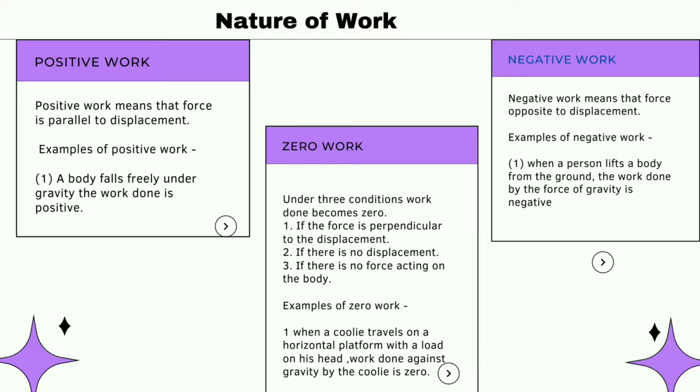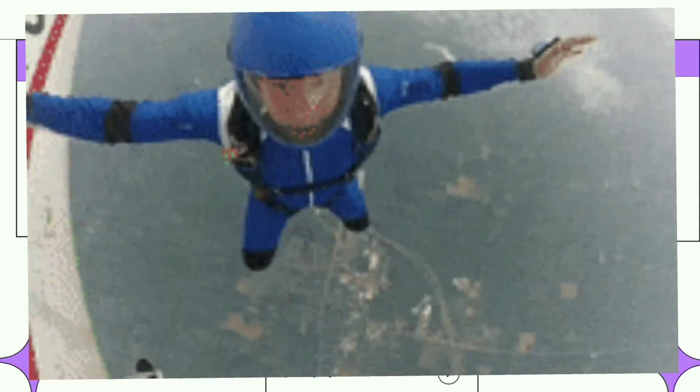Nature of work: positive work and negative work. What is positive work? Positive work means the force is parallel to displacement. It means theta is greater than or equal to 0 degree and less than or equal to 90 degree. Example of positive work: a body falls freely under gravity, the work done is positive.